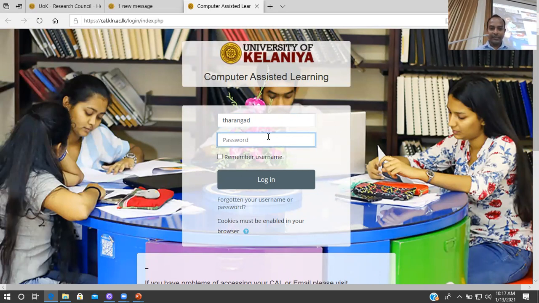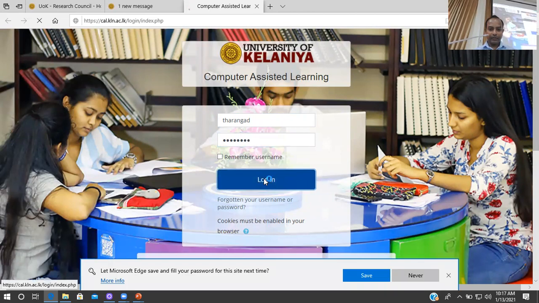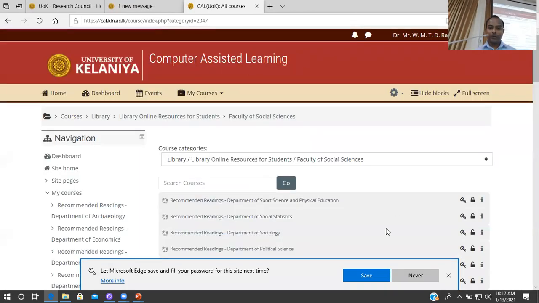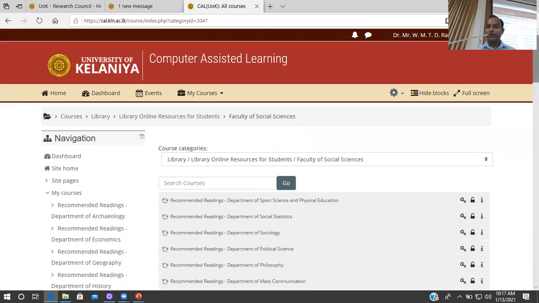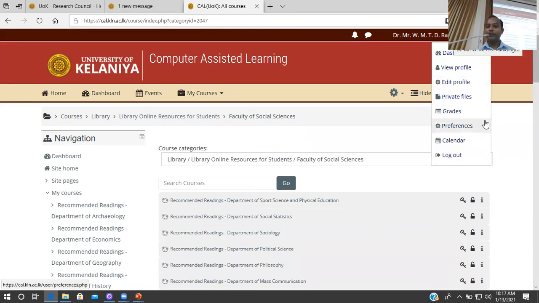So this is the students' interface, which could be a little bit different.